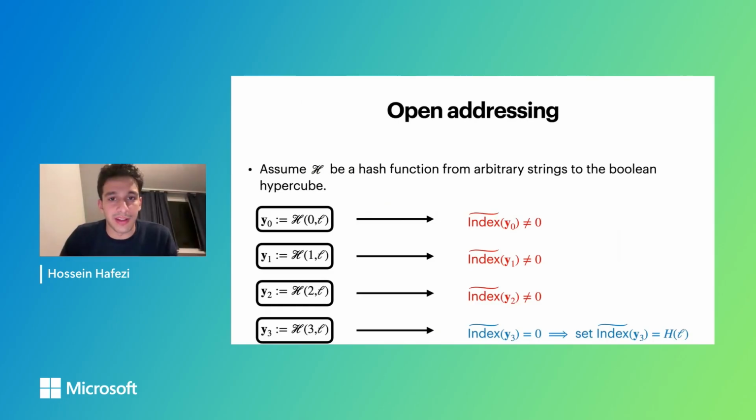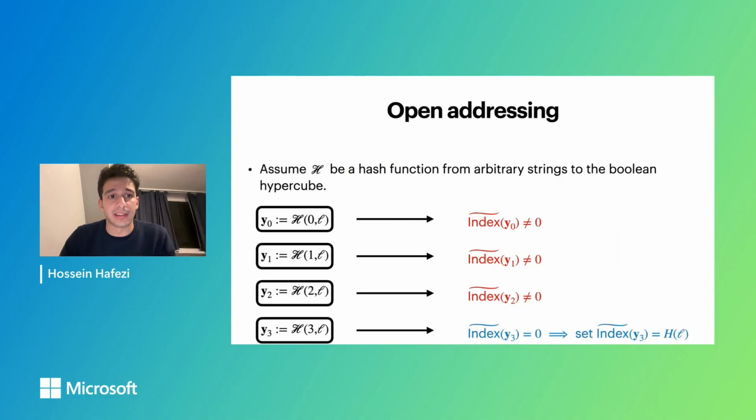Our open addressing technique works something like this. Assume we have some hash function h, which is a hash function from arbitrary strings to the points on the Boolean hypercube. We first append 0 to the label, hash it, get some point in the Boolean hypercube, and check whether the index dictionary at that point is vacant. If not, this time we hash 1 appended to the label, get another point, and check the index dictionary to be vacant or not. We repeat this process until we find some vacant spot in the dictionary, and then insert the label at that point.